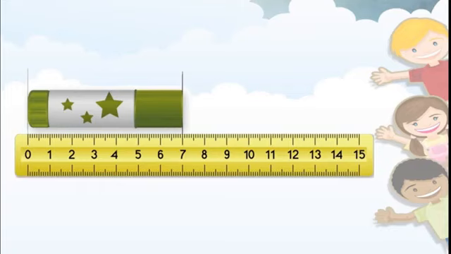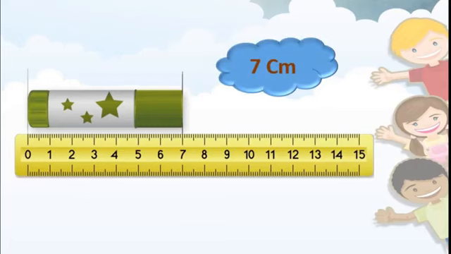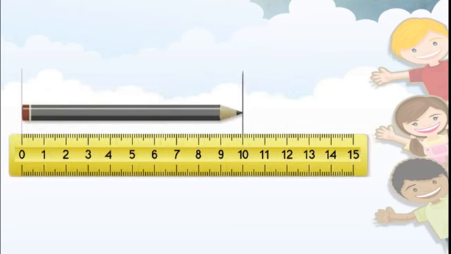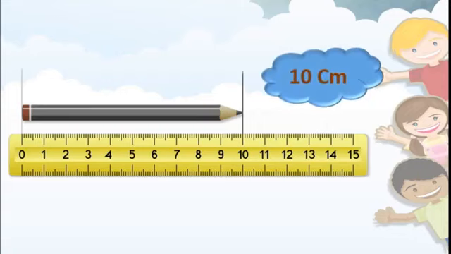The length of the glue from 0 to 7 means that is 7 centimeter. Isn't it? What is the length of the pencil? Yes, exactly. That is 10 centimeter. We write cm for centimeter. Okay.